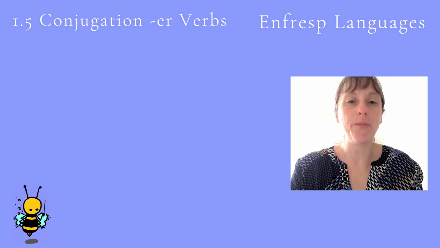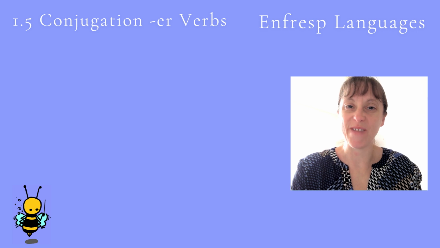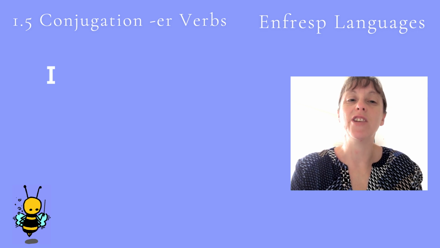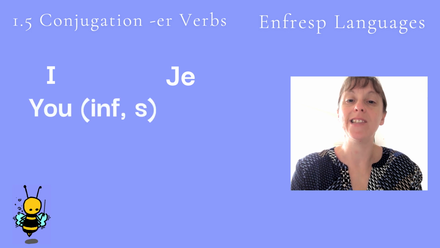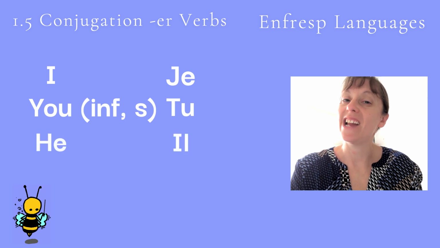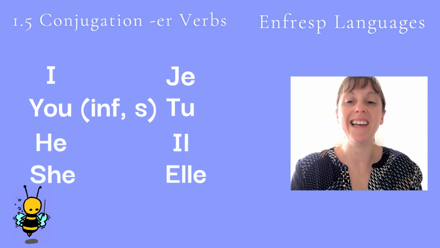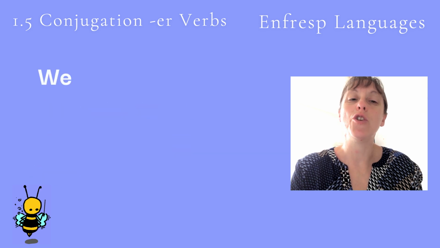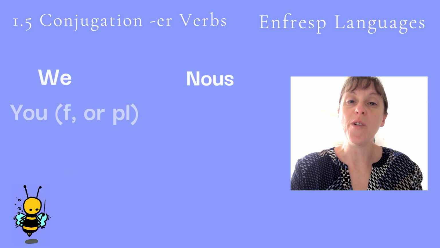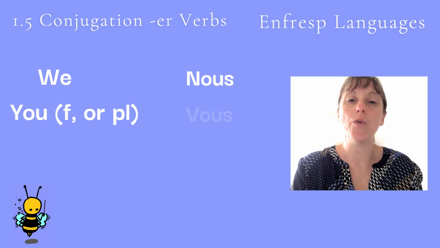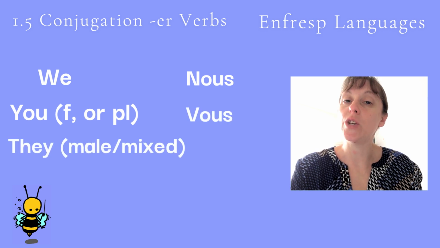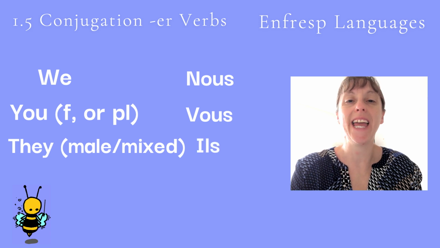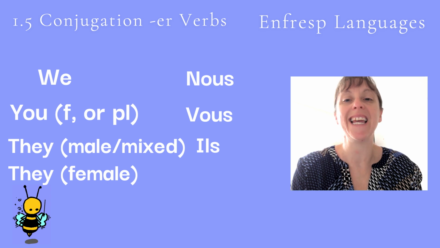Let's quickly run through the pronouns to make sure they're fresh in our mind. I is je. You, informal and single, is tu. He is il. And she is elle. We is nous. You, formal and plural, is vous. They, when referring to a male or mixed gender group, is il. And they, when referring to a female group, is elle.